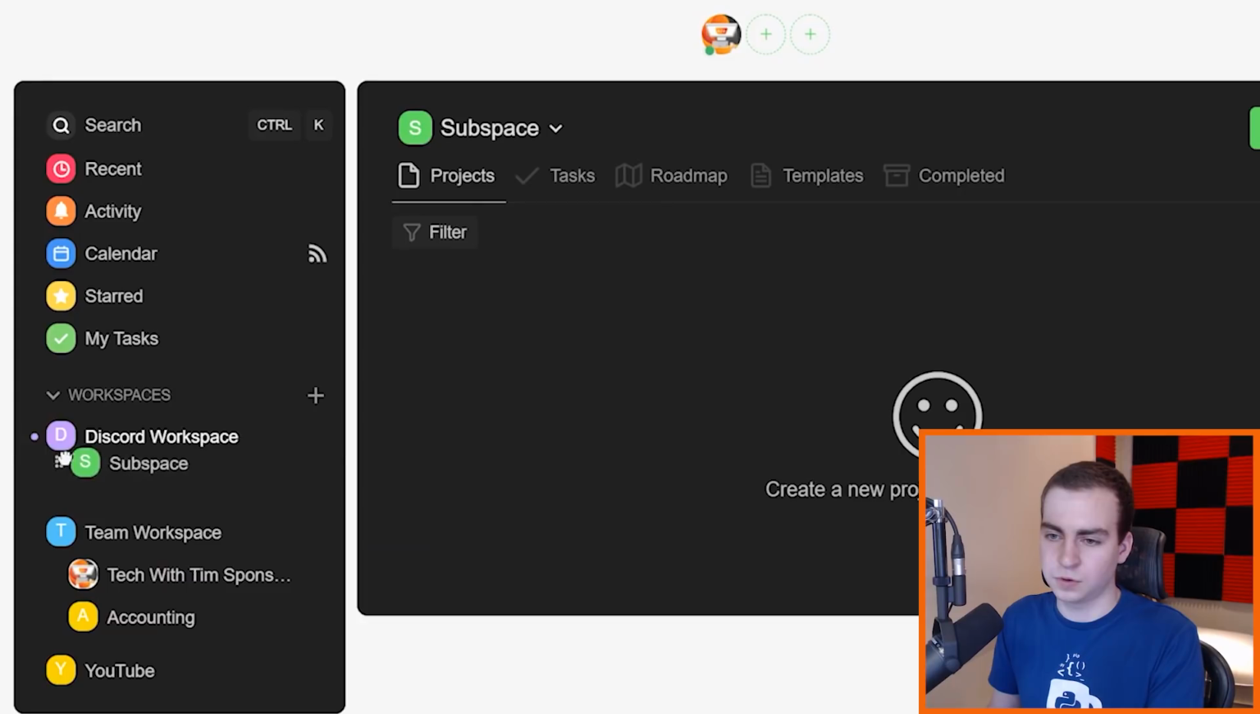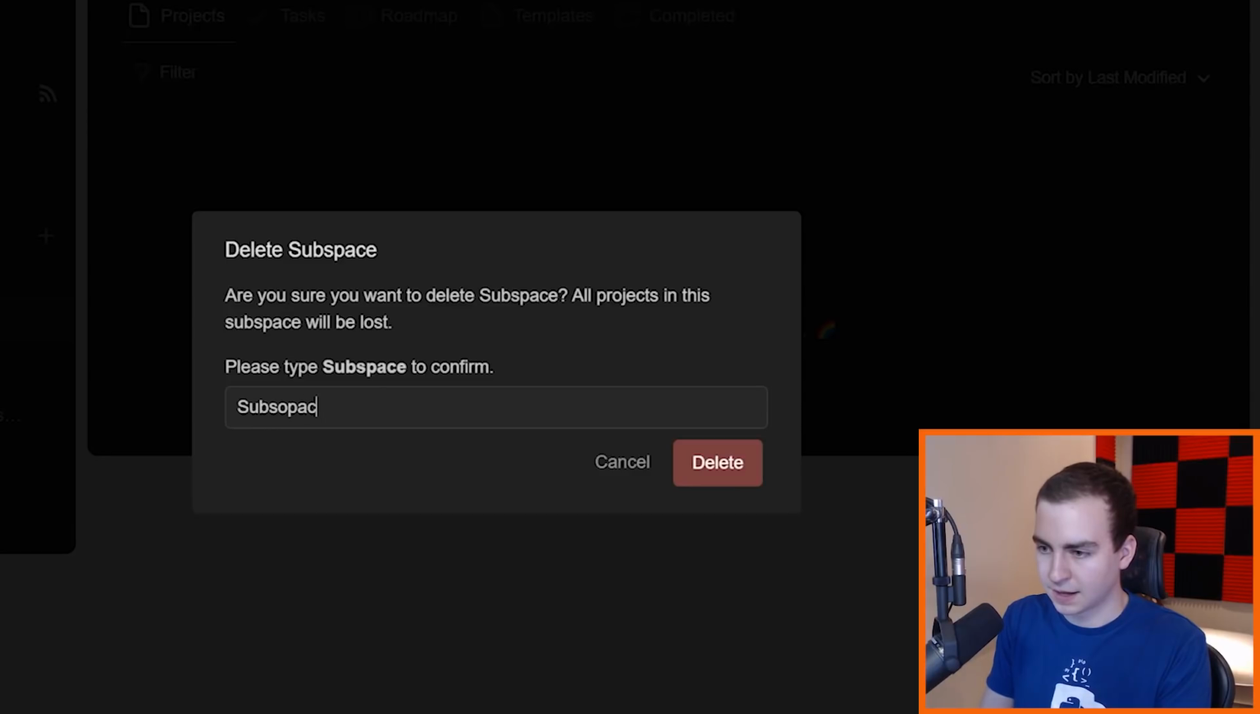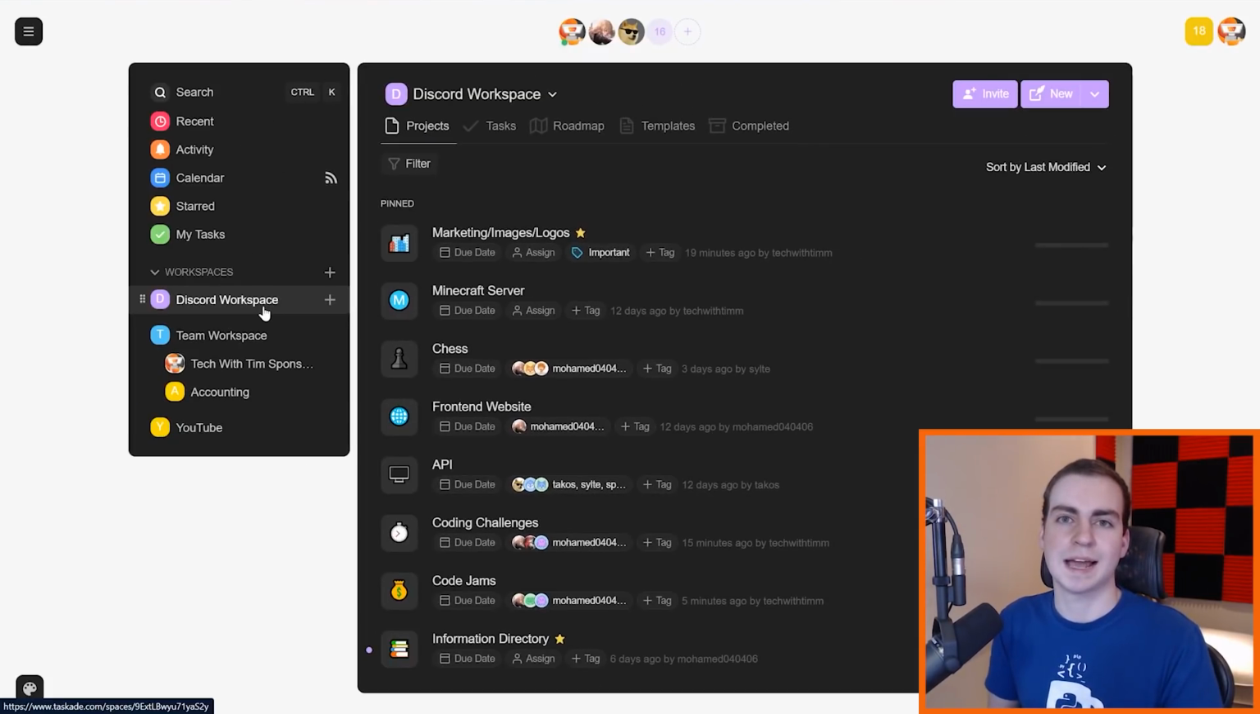So super flexible. I can move the subspace around. Obviously, there's not really anywhere to move it because it's inside of this workspace. And then if I want to delete it, just press this little button here and delete the subspace. It asks me to type this to confirm. So let's do that. But this is how Taskade is laid out.